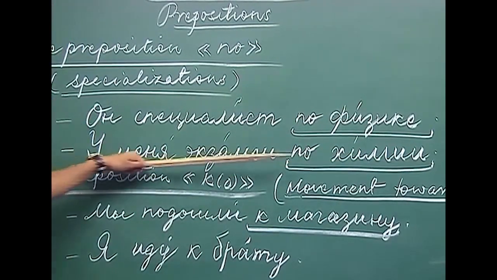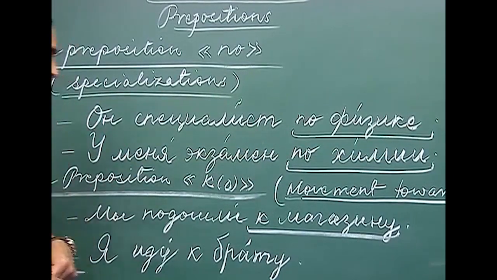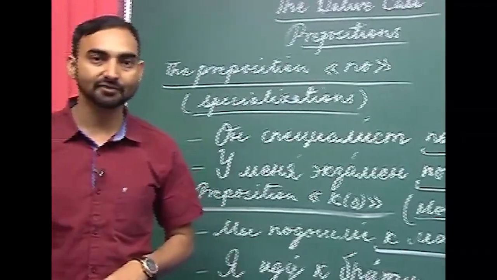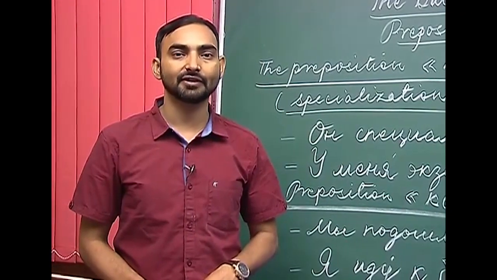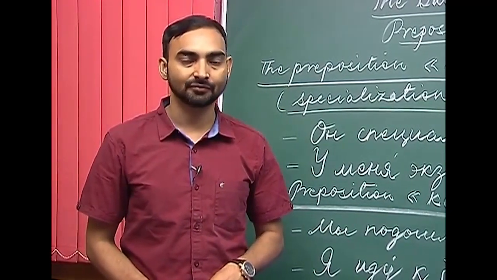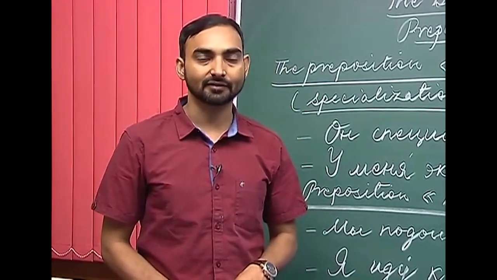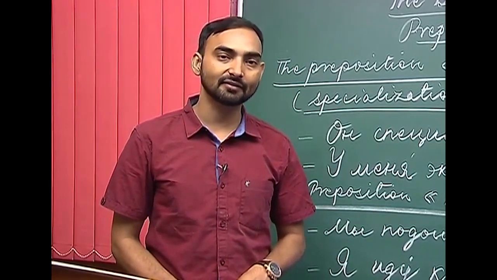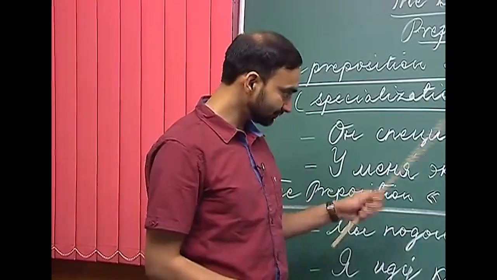I have an examination on chemistry, or I have a chemistry examination. So, that is how the subjects or specializations or expertise is denoted in the dative case with the use of the preposition per. So, these are some of the meanings that the preposition per conveys. We have also left some of the meanings which will be discussed later on in the later lessons.